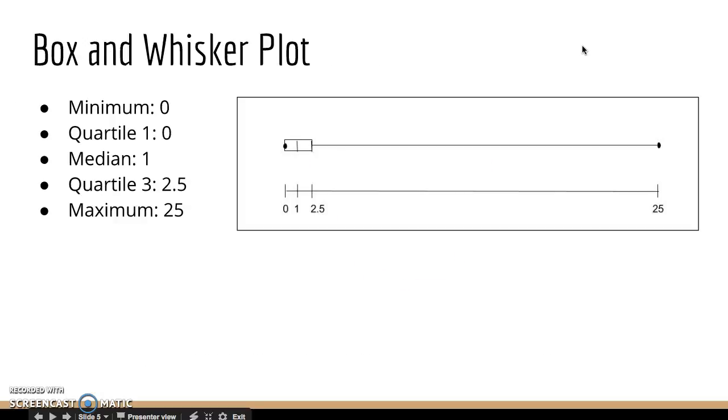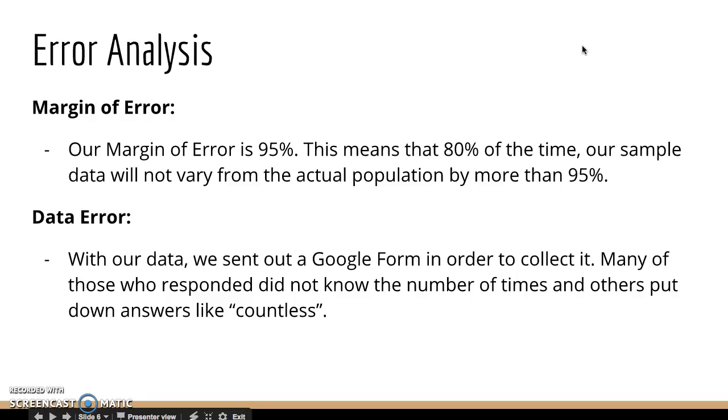This is our box and whisker plot. The minimum is 0 and the maximum is 25. Once again, it's skewed to the right because of the sheer amount of people that answered that they had never fallen asleep in class before.